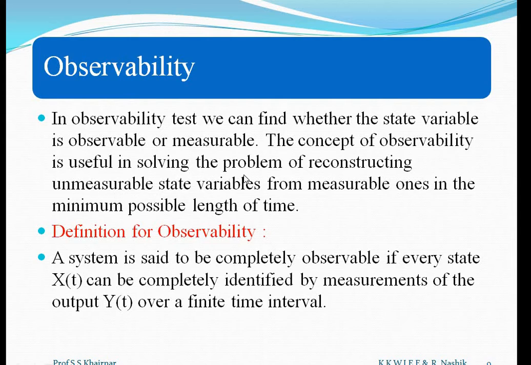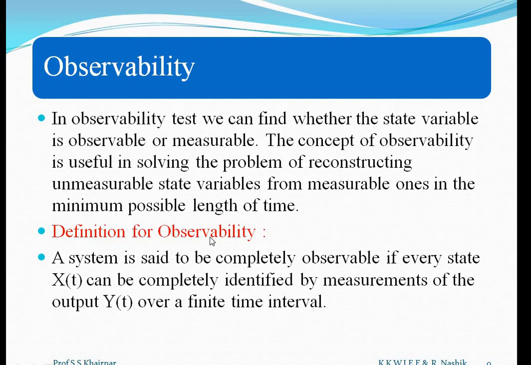So, what is the meaning of observability? The concept of observability is useful in solving the problem of reconstructing unmeasurable state variables from measurable state variables, and this should be in minimum possible time. Okay, that is the concept of observability.